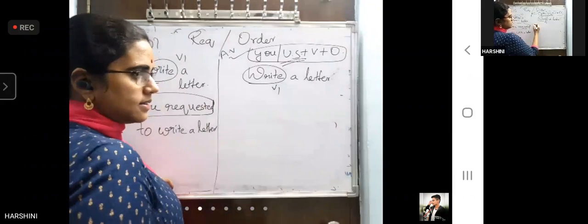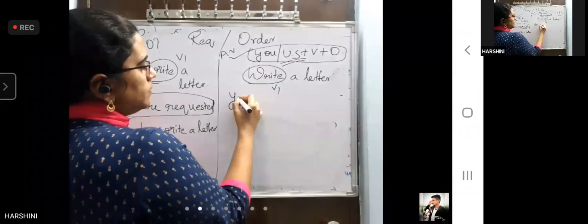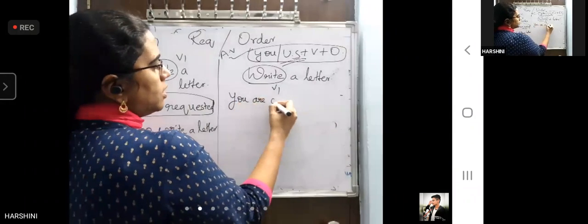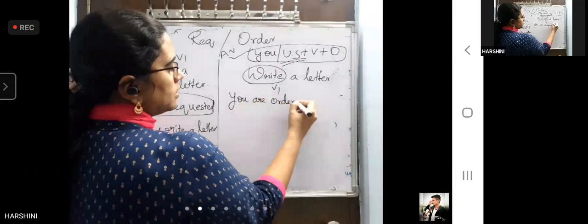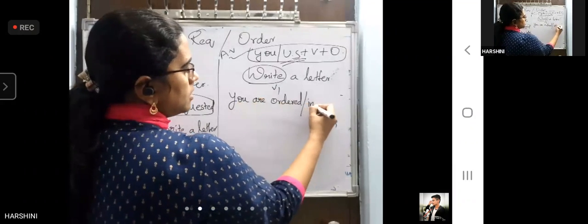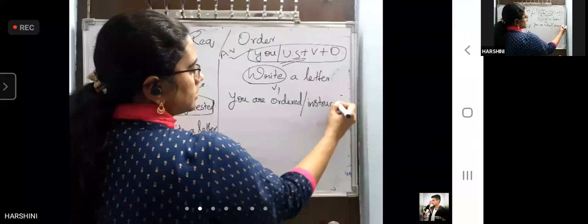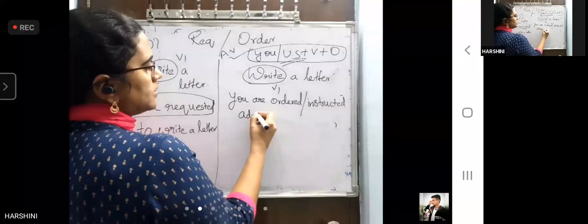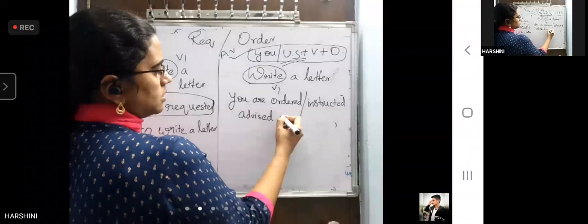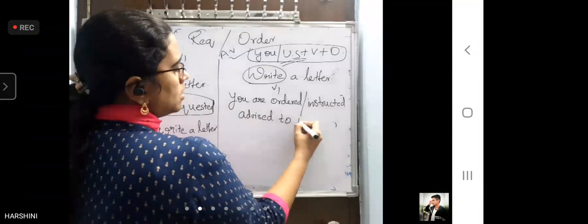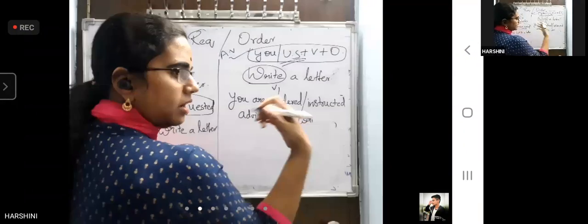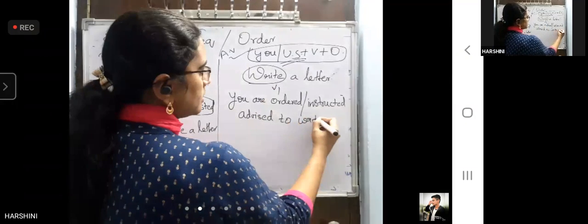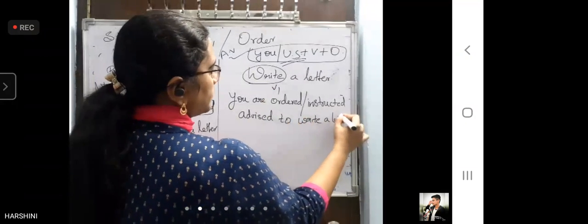It has 3-4 answers. You are ordered, instructed, or advised, according to situation. Demanded also we can write, ma'am. You can write accordingly. You can use as many words you write. Write a letter.